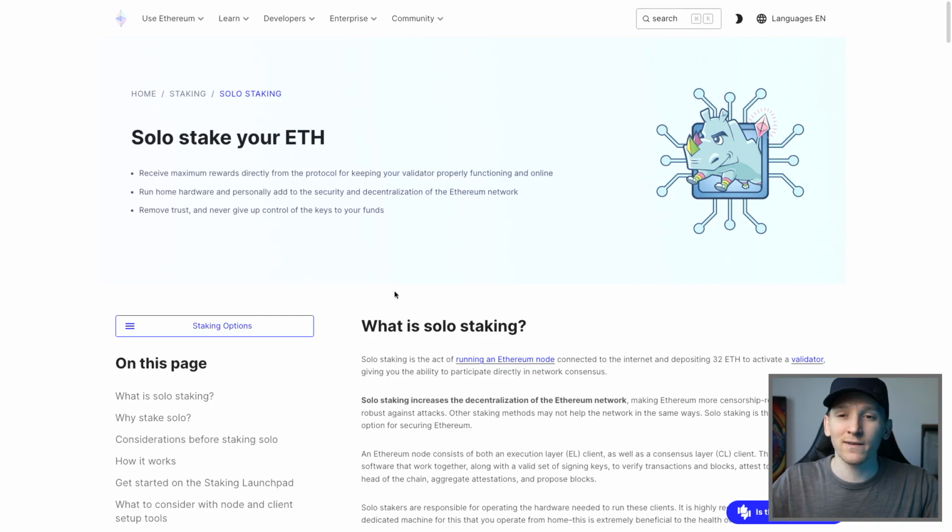Now, obviously, investors don't want to do this. And so what we do is use exchanges or other middlemen who run all of the infrastructure and then just give us the rewards. And so that's what we'll look at now. But if you do want to stake yourself, known as solo staking, I'll leave this link below.